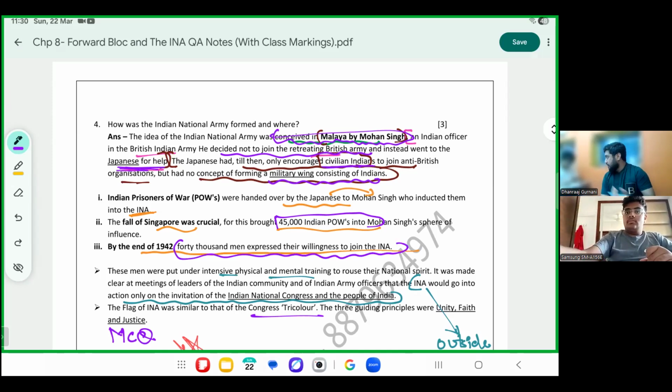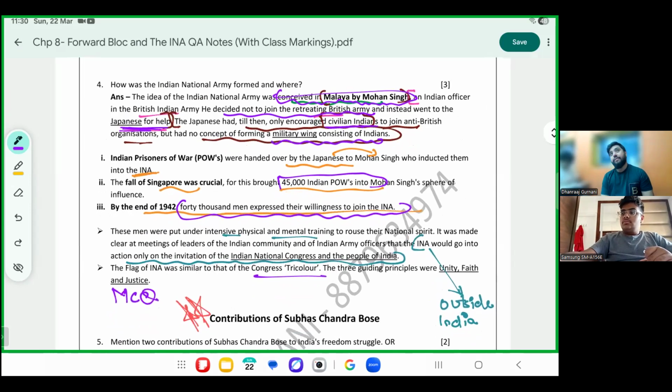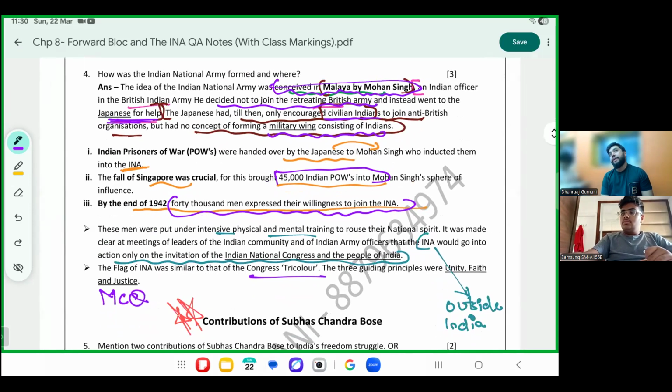Confirm? You can see INA is becoming very, very popular. People are genuinely wanting to join INA to throw the British out. What was going on in India at this time? At this time in India, the Quit India Movement is ongoing. Please bracket that statement. As you can see, INA would go into action only on the invitation of the INC and the people of India.